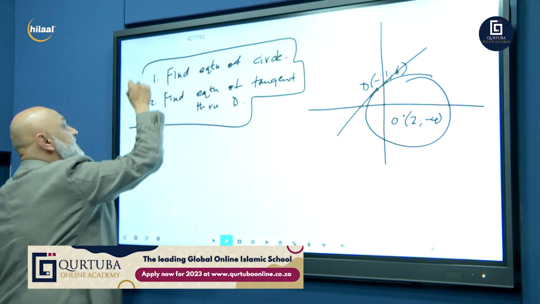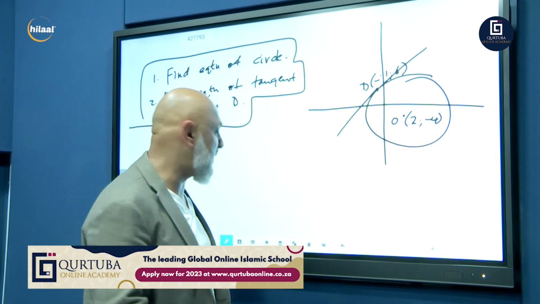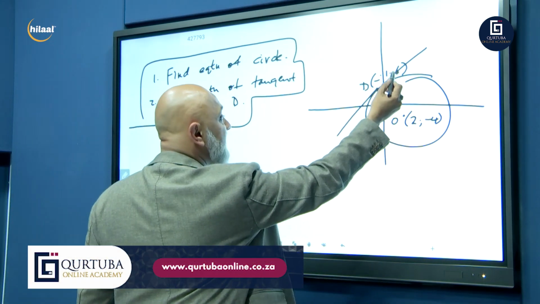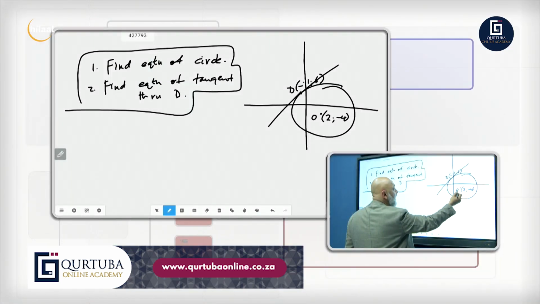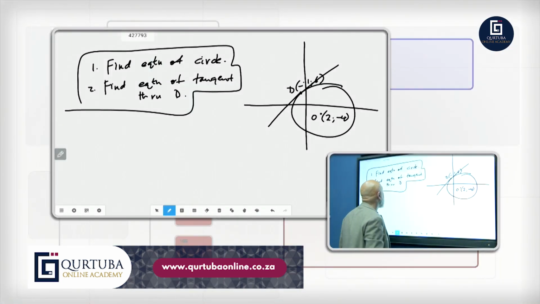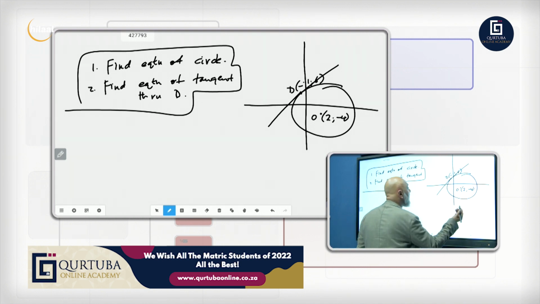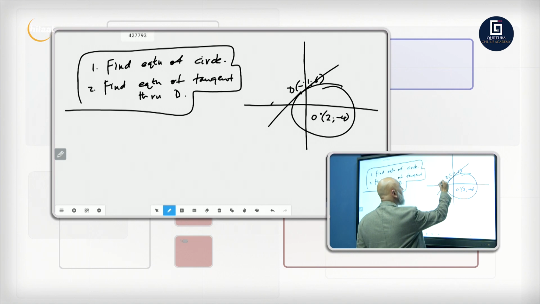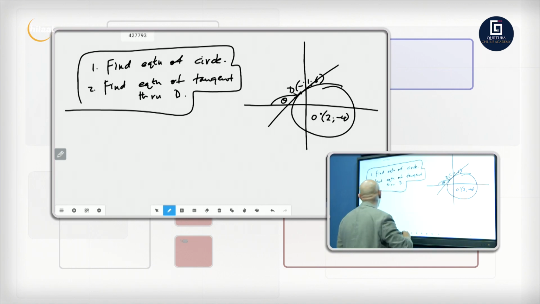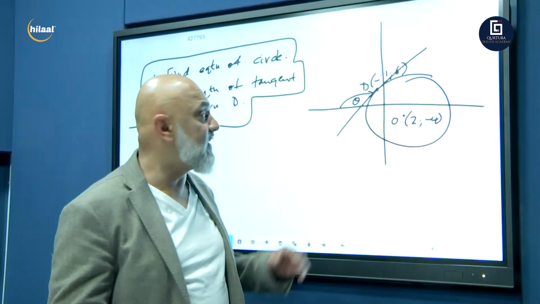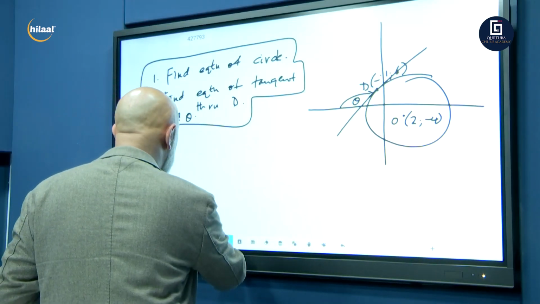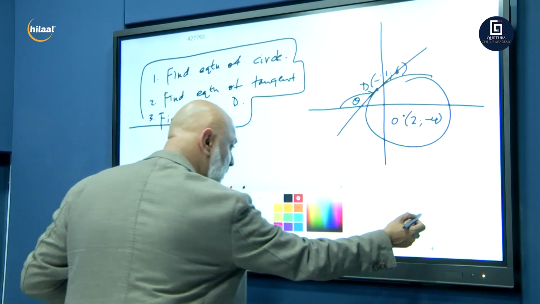Okay, so here's 2 questions, guys. It's just an application of what we've previously done. D's coordinates is -1 and 6. O's coordinates, the center of the circle, is 2 and -4. Let's see if you can do these 2 questions quickly. In fact, I can call that angle theta, and I can give you one last question there and ask you, find the value of theta. Here's 3 quick exam questions for you. Let's go through them, and that should take us to the end of our episode today.